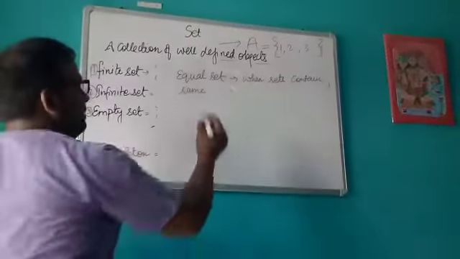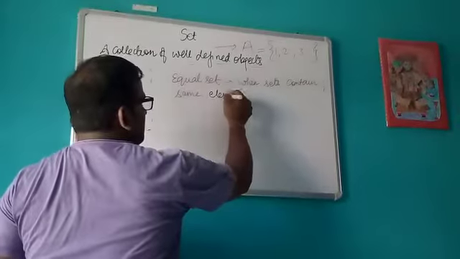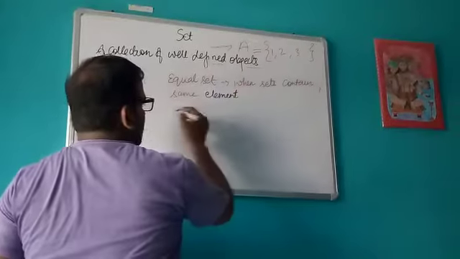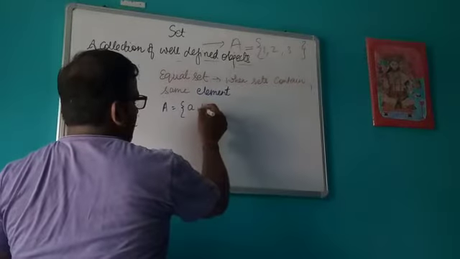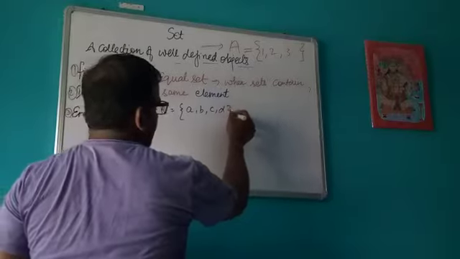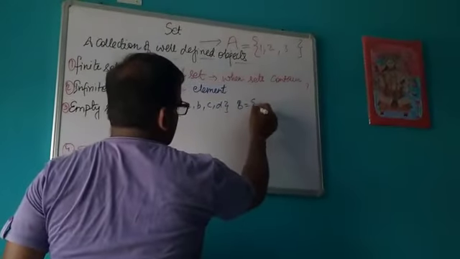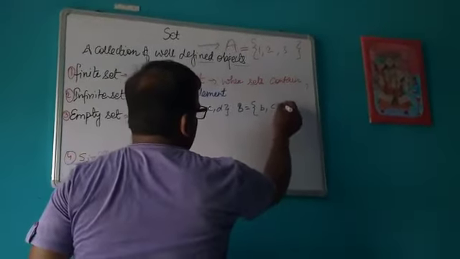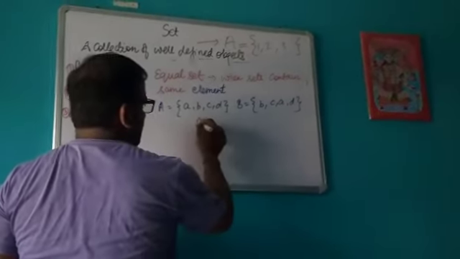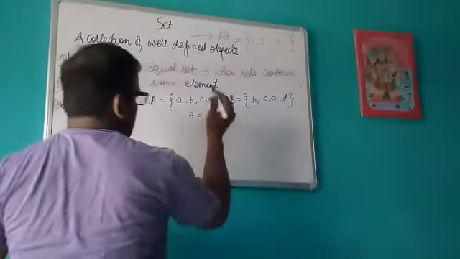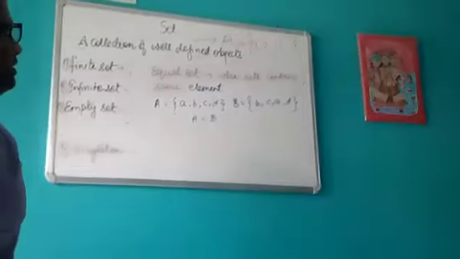When the sets contain the same elements. For example, if I take a set A and I write A, B, C, D, and I take one more set, suppose B, C, A, D. See, all the elements are the same, so we can write set A is equal to set B.